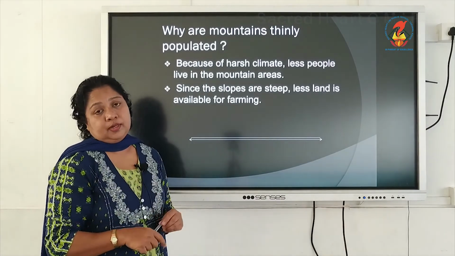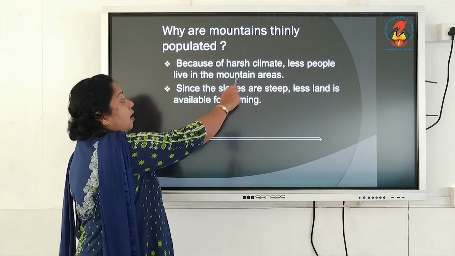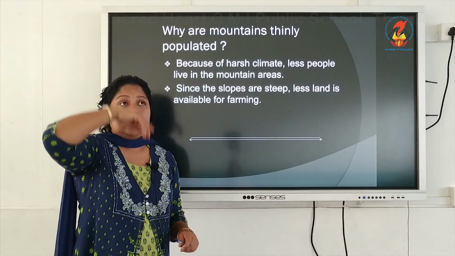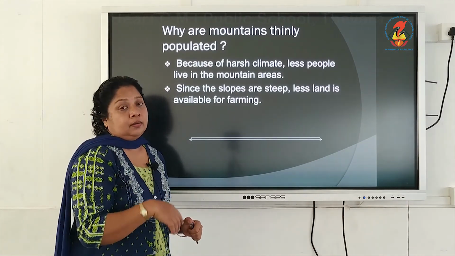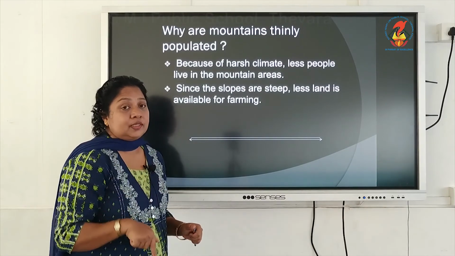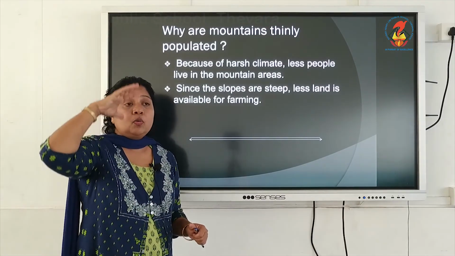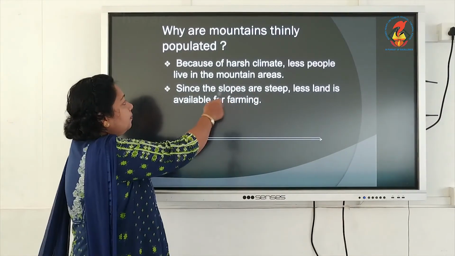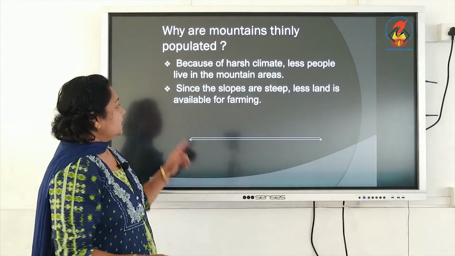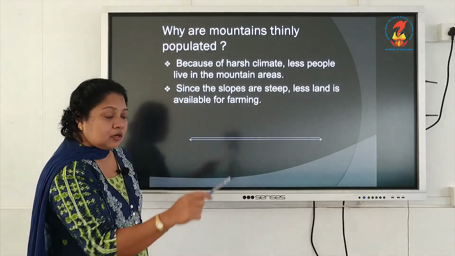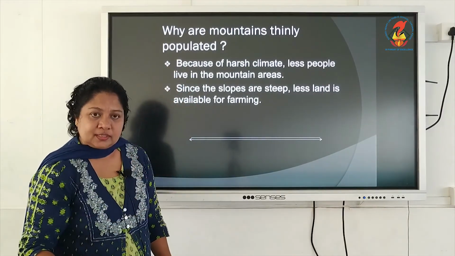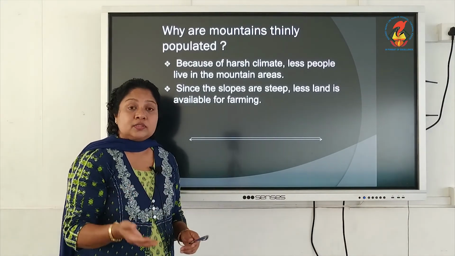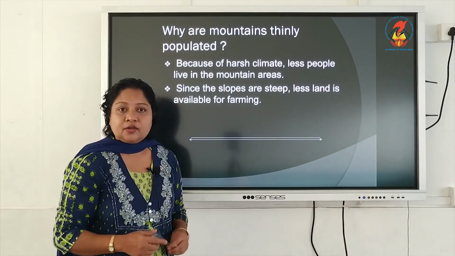What are the unfavorable conditions there? Because of the harsh climate, it may be very cold. As we move up, as the altitude increases, temperature decreases and it will be very cold at the top of the mountain. So because of the harsh climate, fewer people live in the mountain region. Second is that the slopes are very steep. So we won't get flat land for cultivation or for building houses or transport networks.